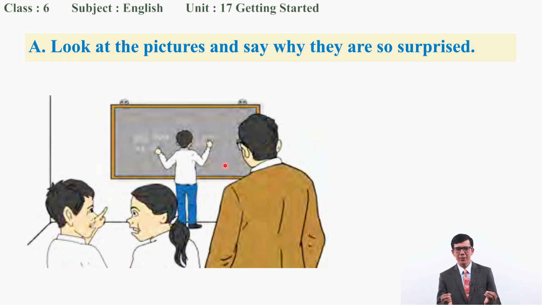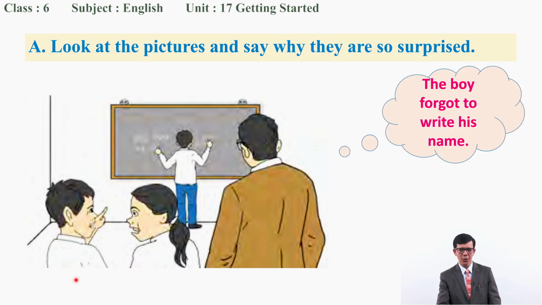He might have written some good idea there on the board, so that his friends are surprised, okay? So, you can tell something surprising looking at this picture. Yes, you can just suppose the boy forgot to write his name. That might be the case, right?